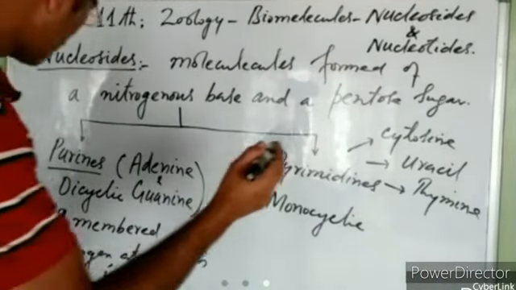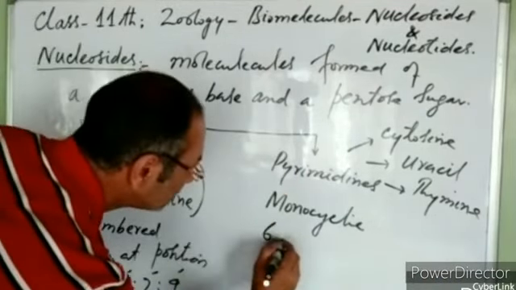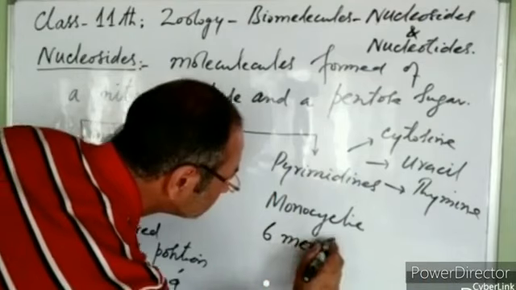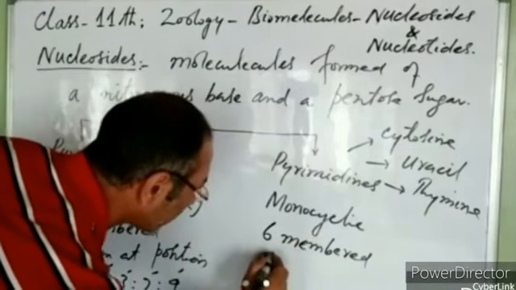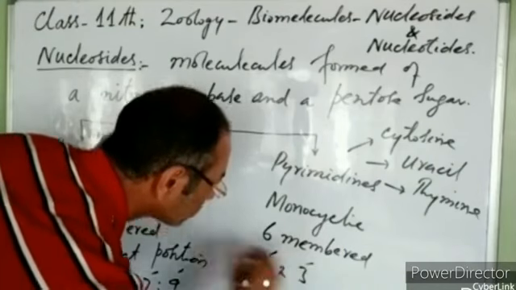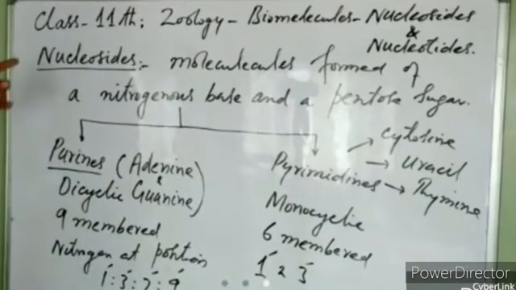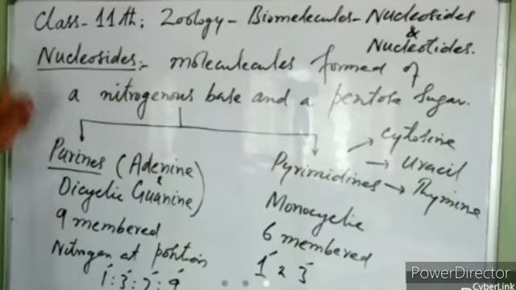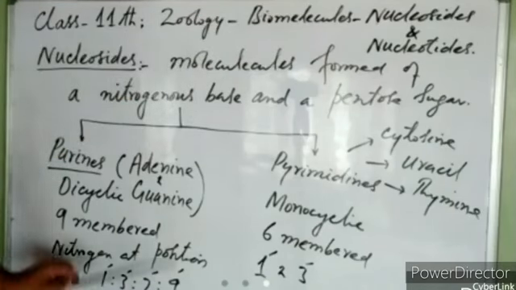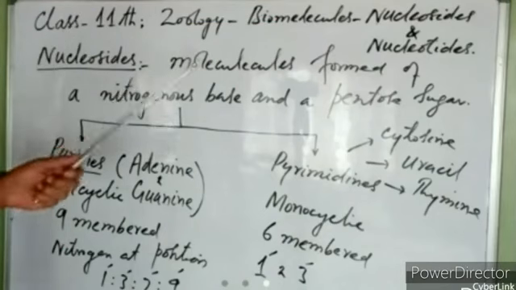So they are monocyclic, they are 6-membered, and having nitrogen only at position 1 and 3. Right? So today we are going to discuss nucleosides and nucleotides. As I told you, nucleosides are compounds formed of a nitrogenous base and a pentose